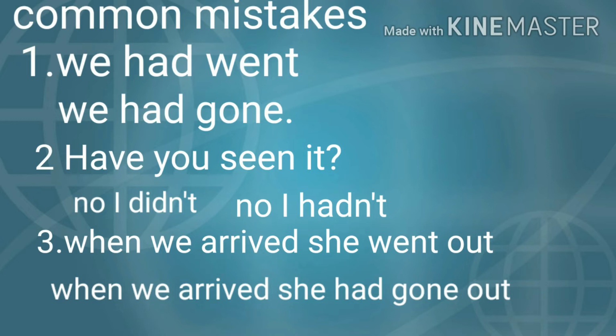Number 3, when we arrived, she went out. No, it should be when we arrived, she had gone out, because I have already taught you when there are 2 past tenses and one thing happened earlier, we should use perfect tense.